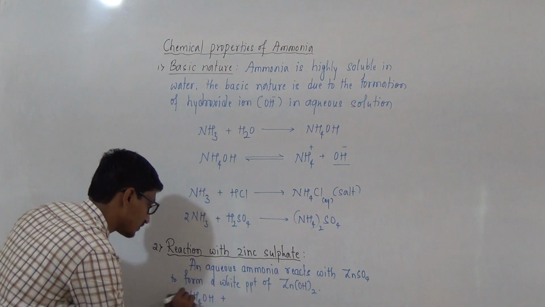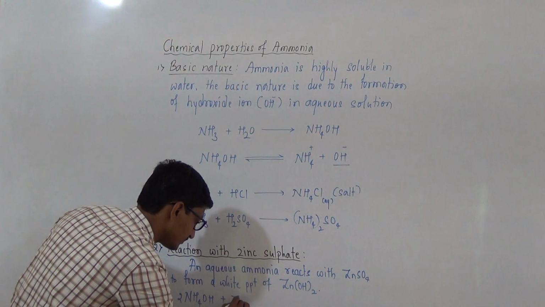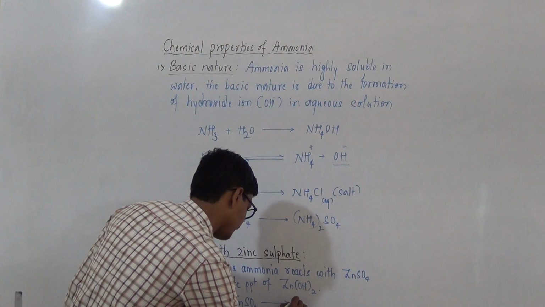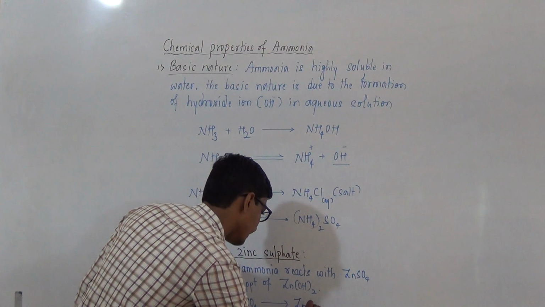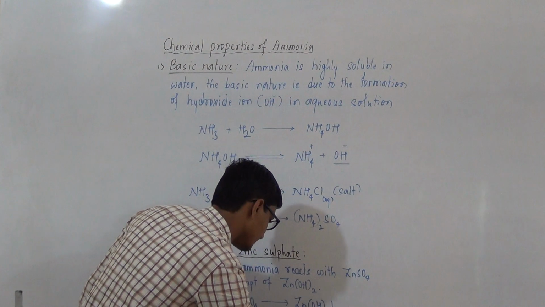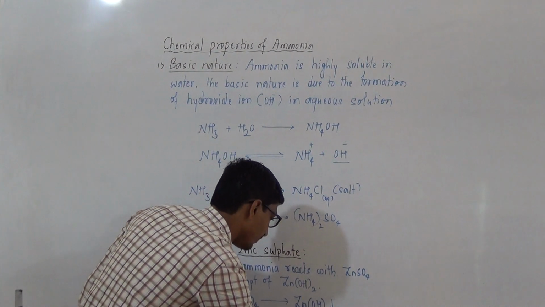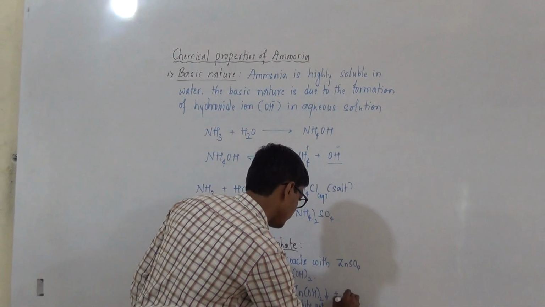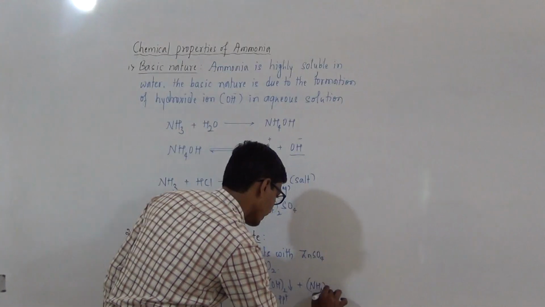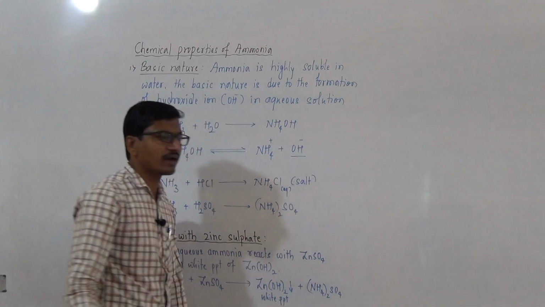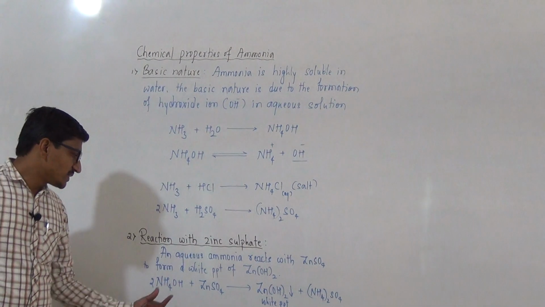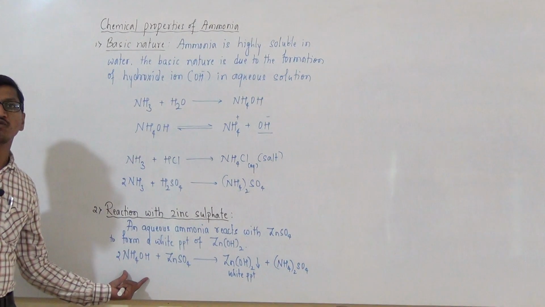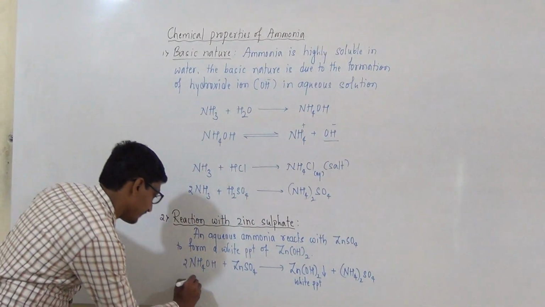NH4OH reacts with zinc sulfate to form Zn(OH)2, a white precipitate, along with ammonium sulfate. Similarly, aluminum chloride also reacts with aqueous ammonia, like ammonium hydroxide, to form a white gelatinous precipitate.